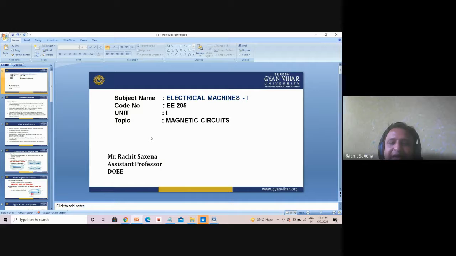But to start the subject, we have to go through the basics. Unit one totally deals with the basics, that is the magnetic circuit. If we want to convert electrical energy to mechanical energy and vice versa, then we need a coupling circuit, and that coupling circuit is known as the magnetic circuit. That magnetic circuit is the basic part of the machine. So unit one deals with the magnetic circuit. So this is the subject overview.